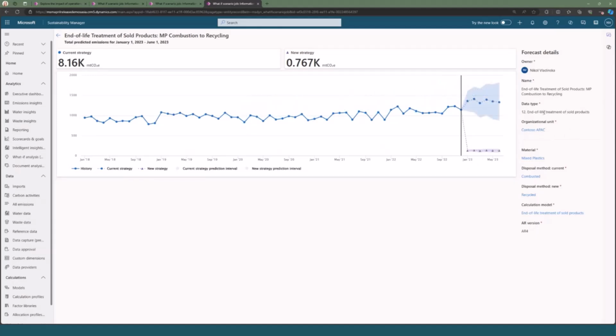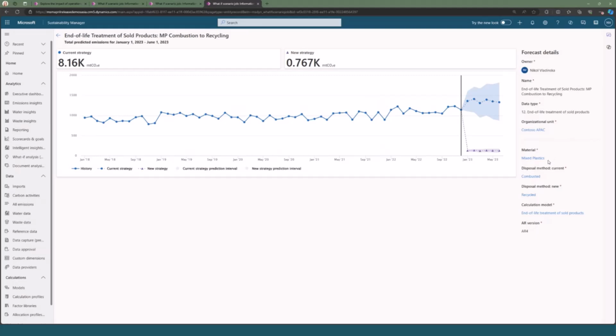So for this one, again, end-of-life treatment of sold products, we're looking at Contoso APAC as our business unit, as our organizational unit here. And you can drill down further than just organizational unit. Notice that all the examples I have here are just organizational unit, but you can also choose a facility that you want to drill down to. So for scope 2, that can be incredibly helpful if you're doing things like renewable energy, or if you just want to really single out something that's going to happen at a particular facility, you can definitely do that as well. So for this one, we chose organizational unit.